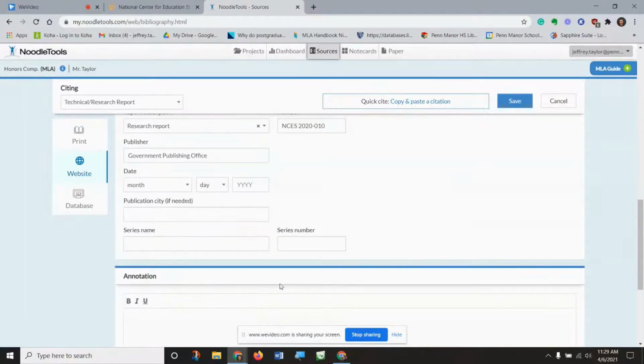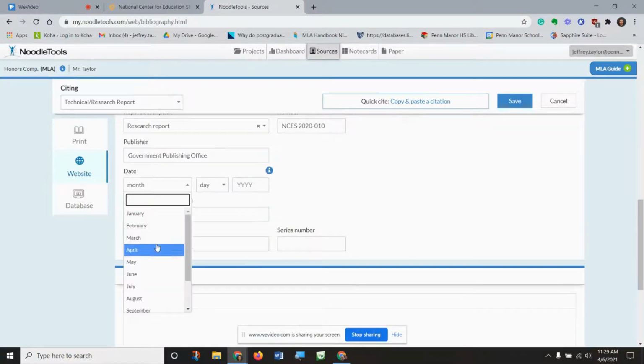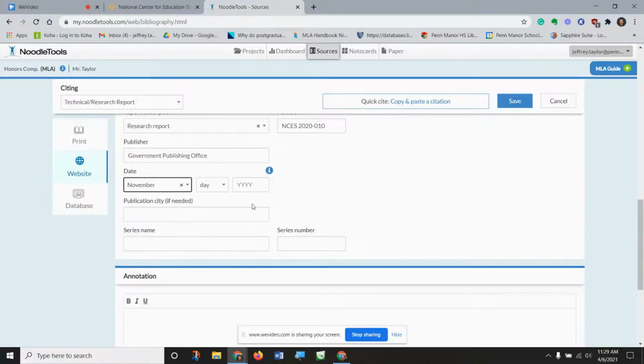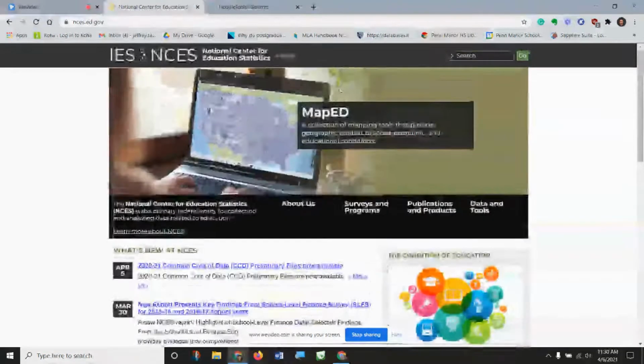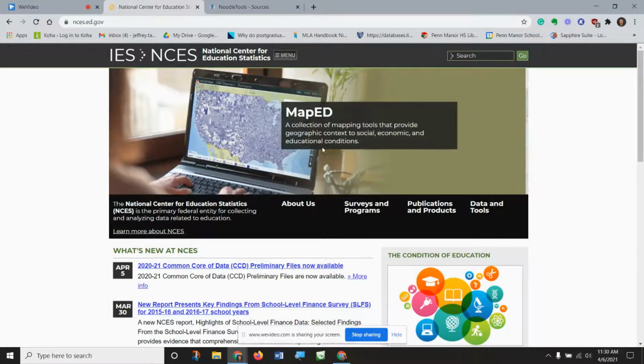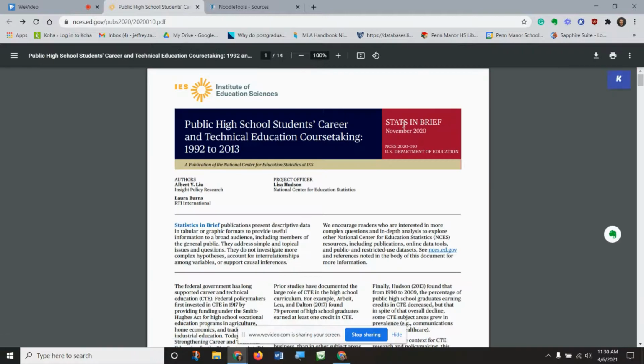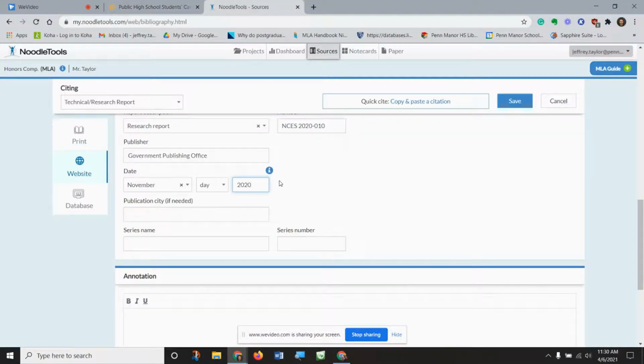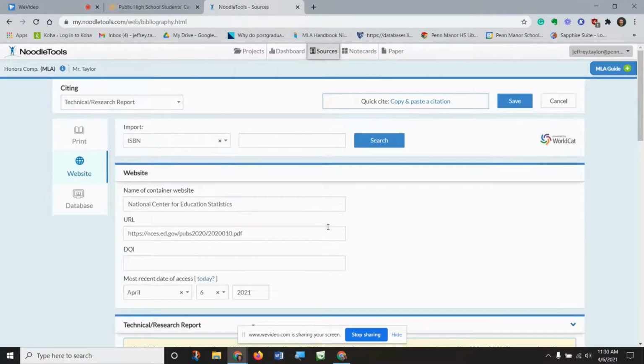At this point, we want to fill in the date of publication, which is November 2020. I'll go back. That's clearly identified on the PDF right there. You can see it's right at the top. So we've got everything filled out. It's not part of a series. We don't need a publication city, so we get to skip those. We're going to go ahead and save the citation.